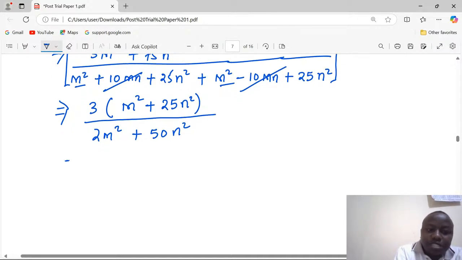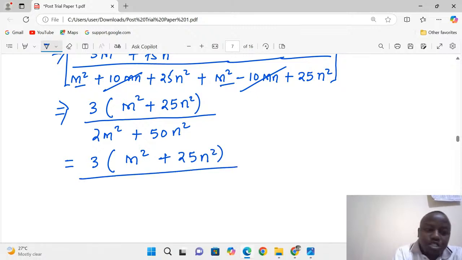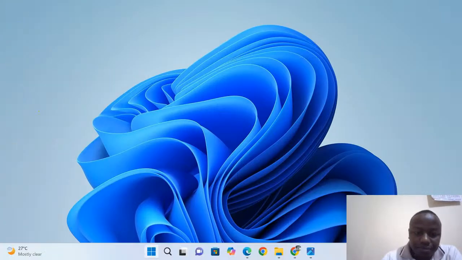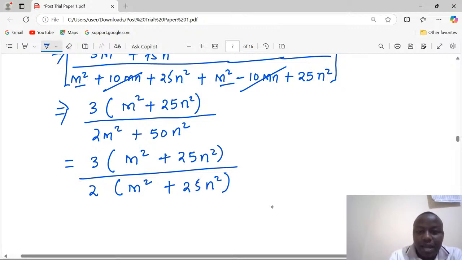At this point, again, we will have 3 into m squared plus 25n squared, divided by 2 which can be factored out, so that we remain with m squared plus 25n squared.